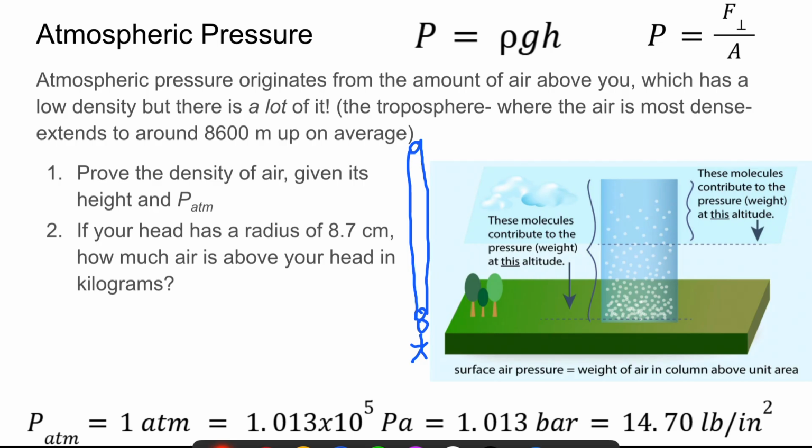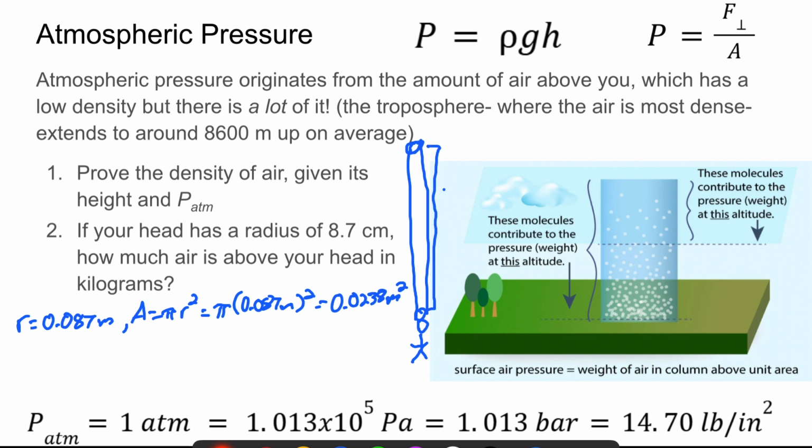So if your head has a radius of 0.087 meters, that's going to give us an area of pi r squared, so pi times 0.087 meters squared. That gives us an area of 0.0238 meters squared, and that's the area of this column of air.